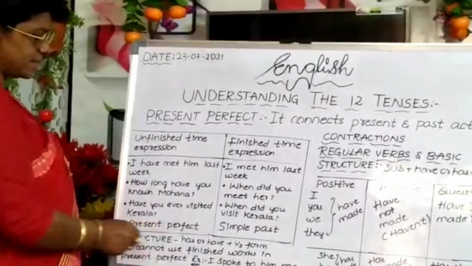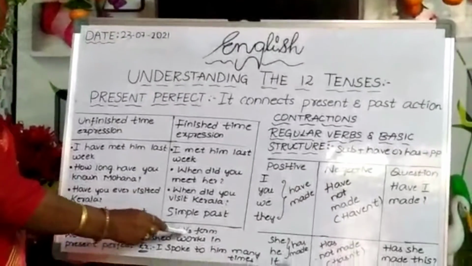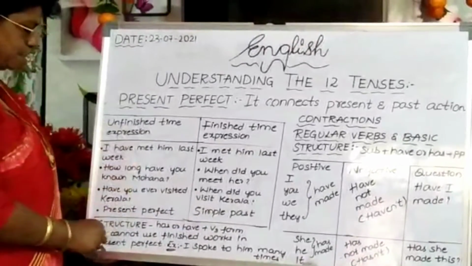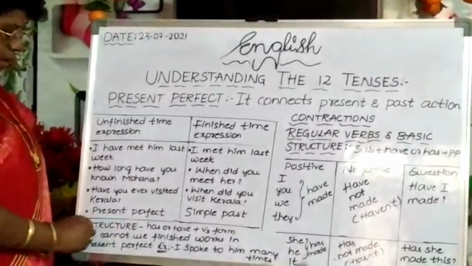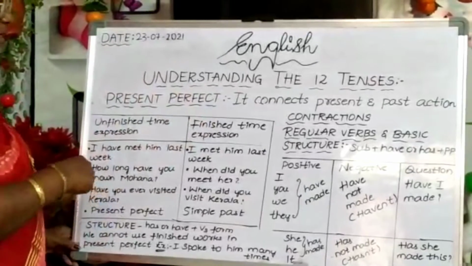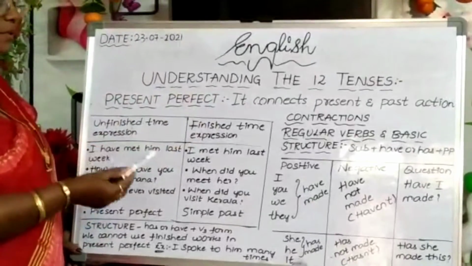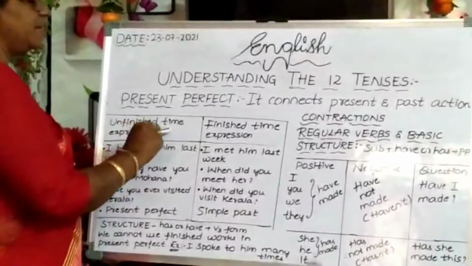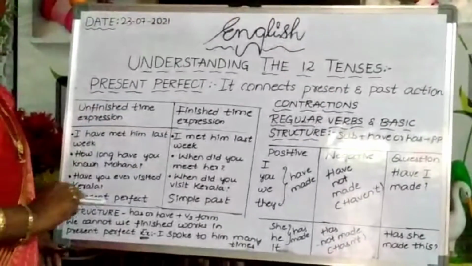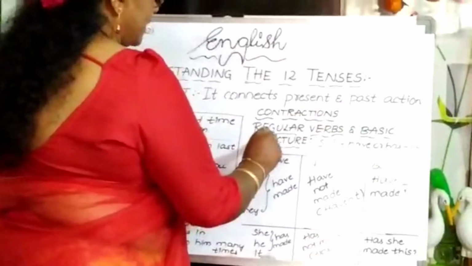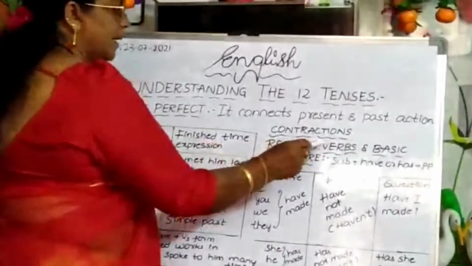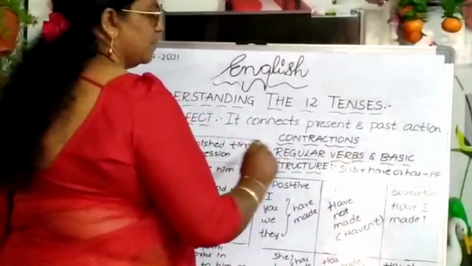Then what is the structure here? Has or have plus V3 form. V3 means past participle. Then commonly in present perfect tense we cannot use finished time expressions, we can use only unfinished ones. I mean, we have to use have plus V3 form. And here, contractions. What are contractions? Contractions are short forms. In another class also we discussed contractions, regular verbs and basic structure.